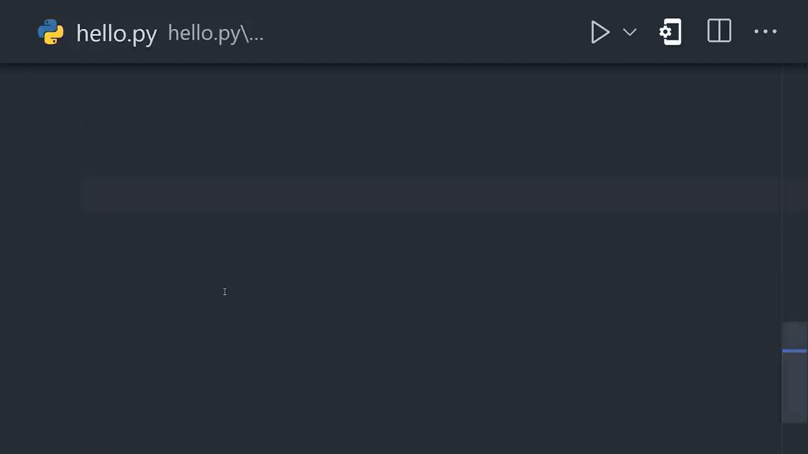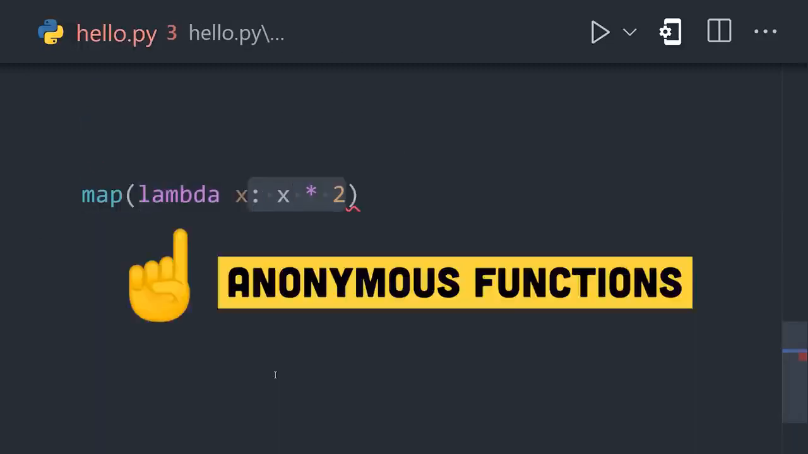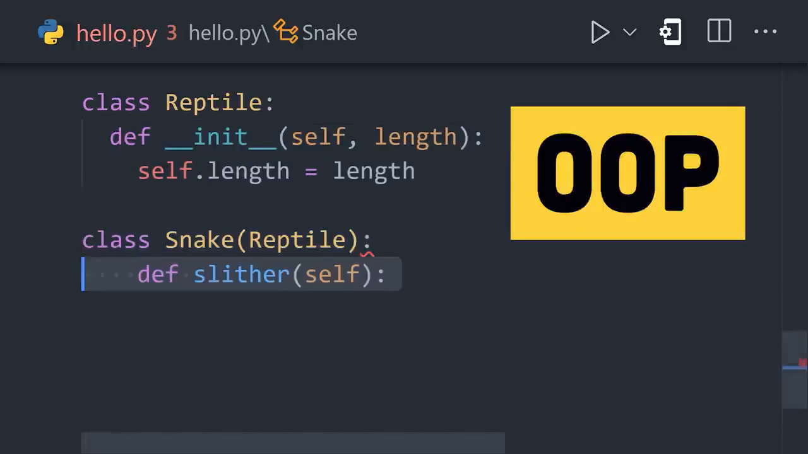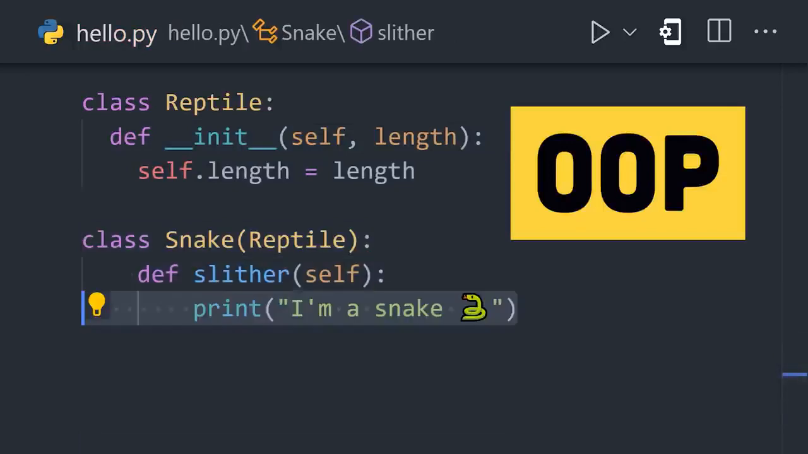Python is a multi-paradigm language. We can apply functional programming patterns with things like anonymous functions using Lambda. It also uses objects as an abstraction for data, allowing you to implement object-oriented patterns with things like classes and inheritance.